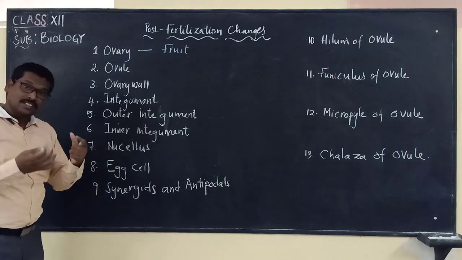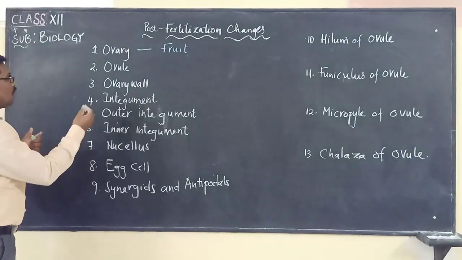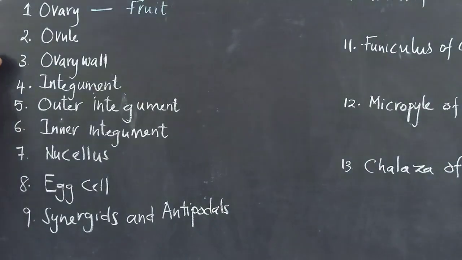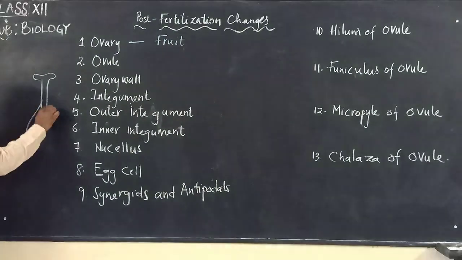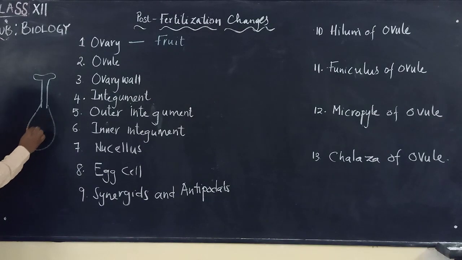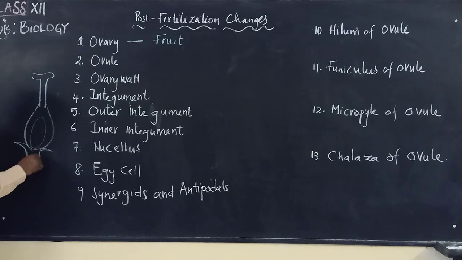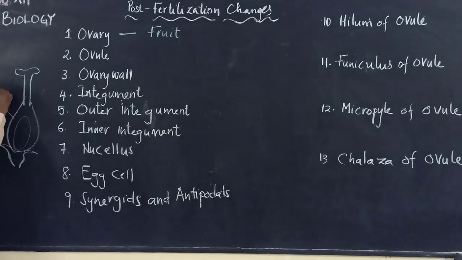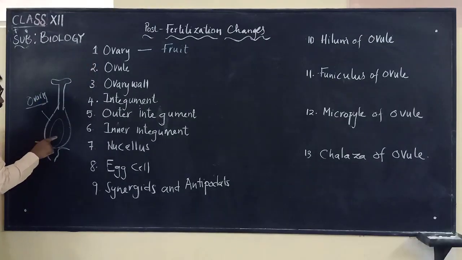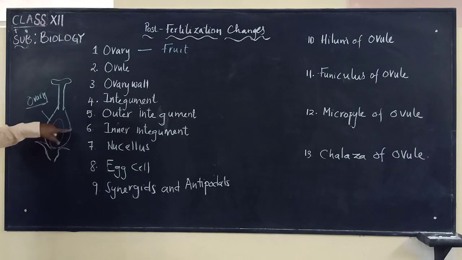And now inside the ovary, what is there? We studied that this is the ovary. Inside the ovary there is the ovule, isn't it? So if the ovary is changing into fruit, then what happens to the ovule after fertilization?